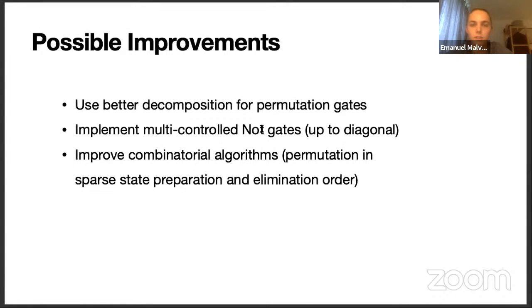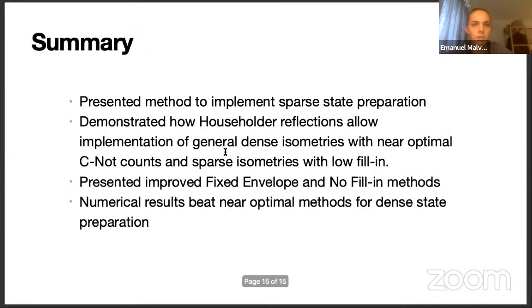Also, as I mentioned, these multi-controlled NOT gates can sometimes be implemented up to diagonal, and there do not seem to be any decompositions known for these gates for large values of s. And there are also many combinatorial algorithms in this decomposition, for example, in choosing the order in which you do the decomposition or finding the smallest envelope, which are quite difficult, and there might be still a lot of improvement to be had.